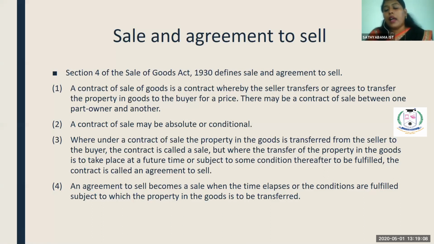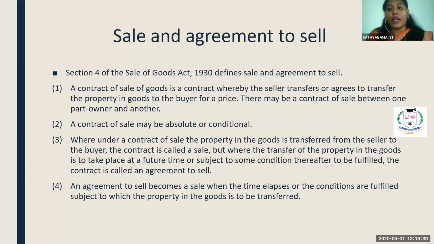See, for example, I am approaching a motor vehicle, some car showroom. I made a payment, but I am requesting the car showroom that once I make ready the place to park my car, then only the showroom can deliver the goods.